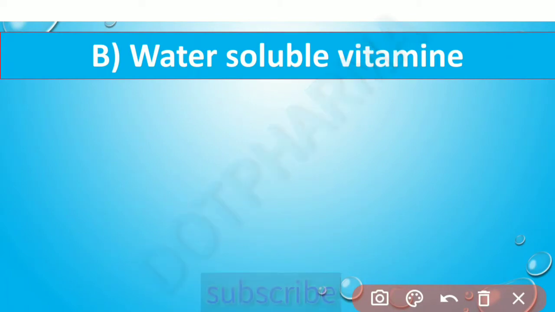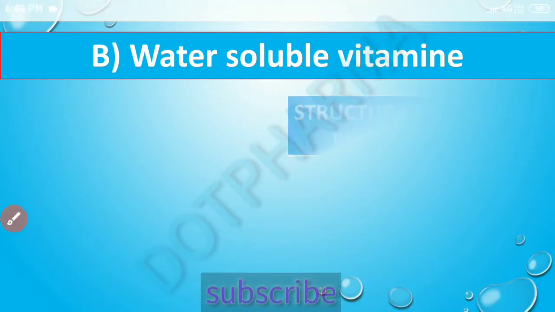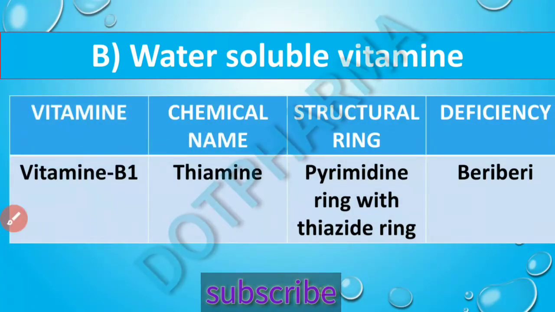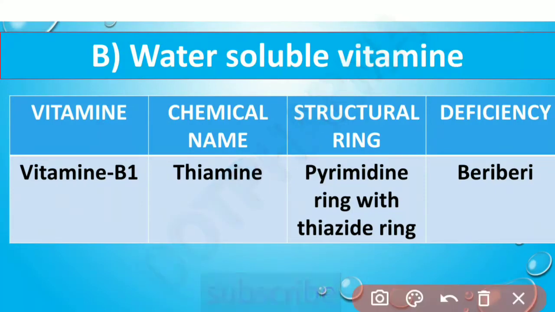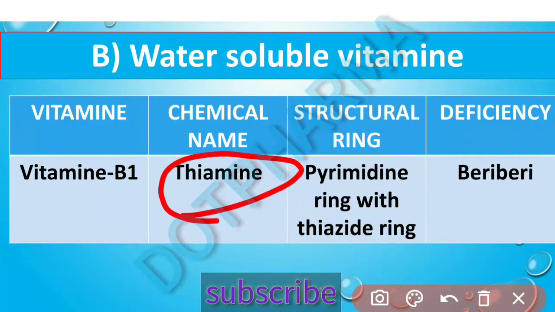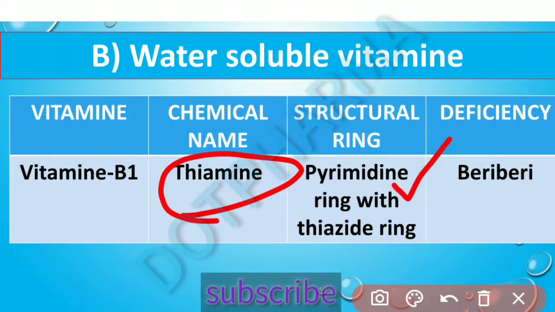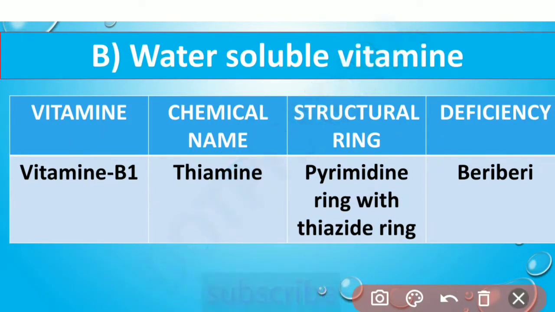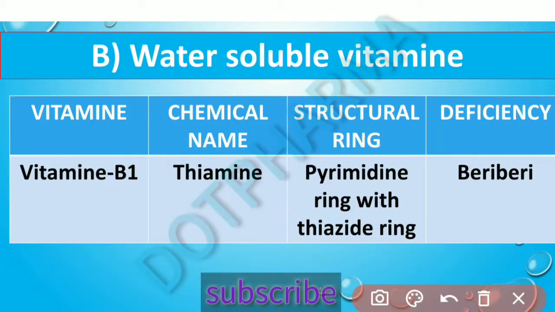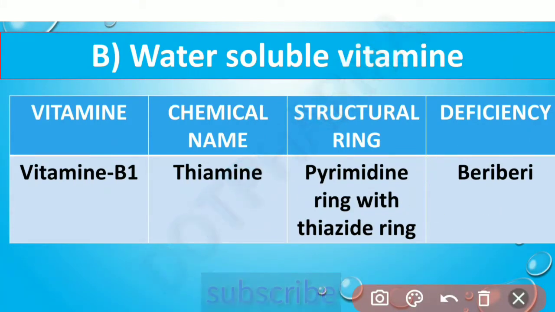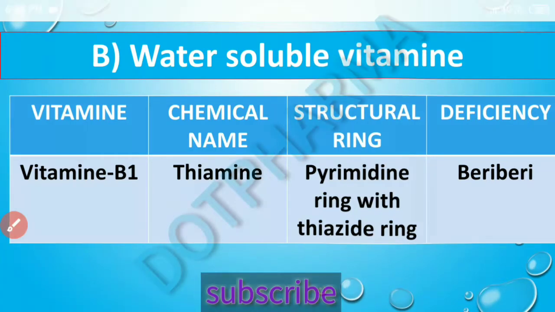So first is the vitamin B complex, and in that B complex is vitamin B1, whose chemical name is thiamine, and the structural ring present is the pyrimidine ring attached with the thiazole ring. Their deficiency leads to beriberi. So vitamin B1 deficiency leads to beriberi, and it is also called thiamine.